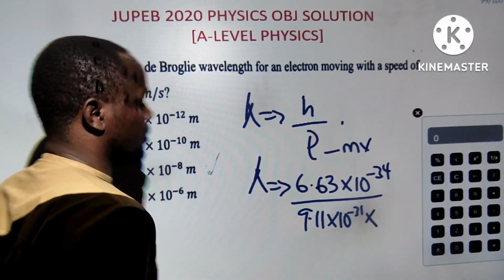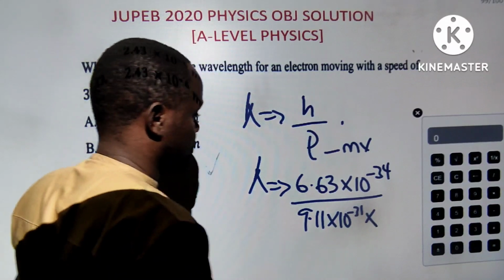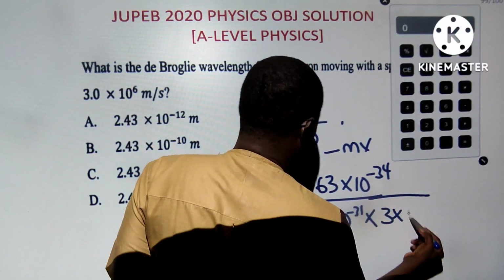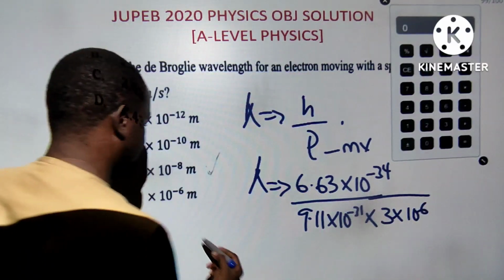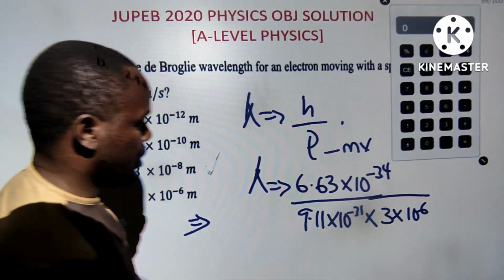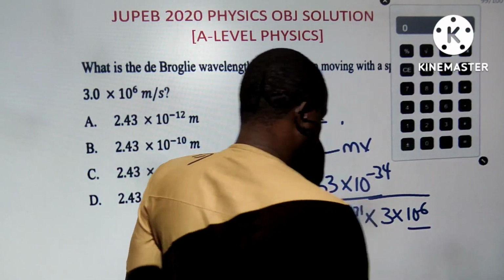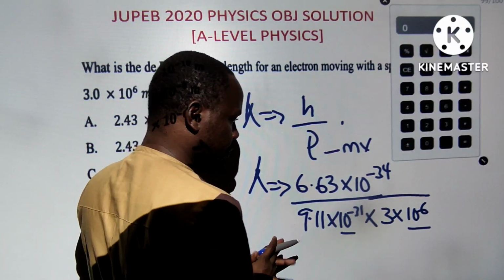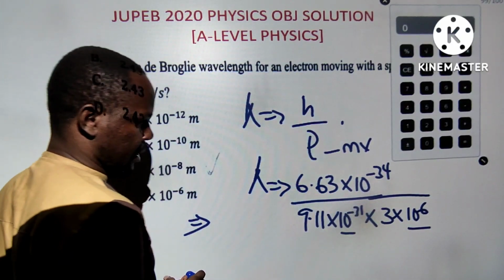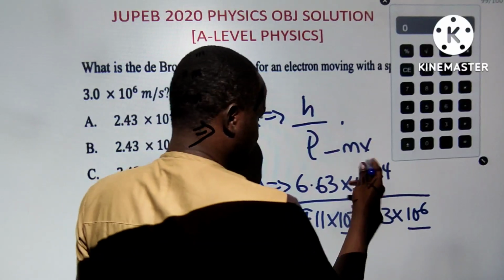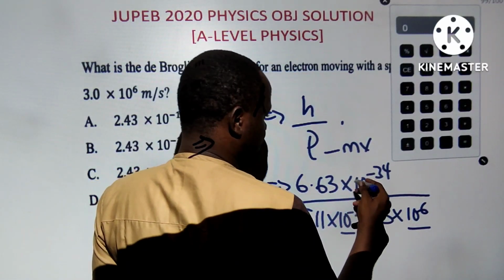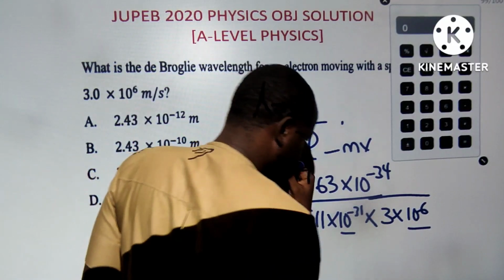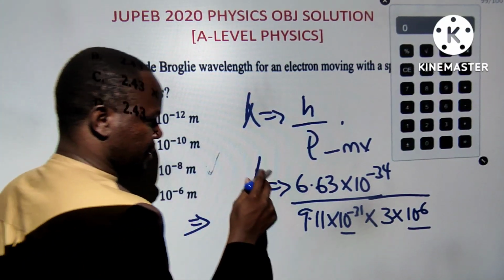The speed is 3 times 10 to the power 6. This one will also give me issue now. Let me even use standard form and forget about the calculator. So I have 31, 6. I'm doing the 10 first, guys. 6 minus 31 is minus 25. Then 34 minus 25 is 9.